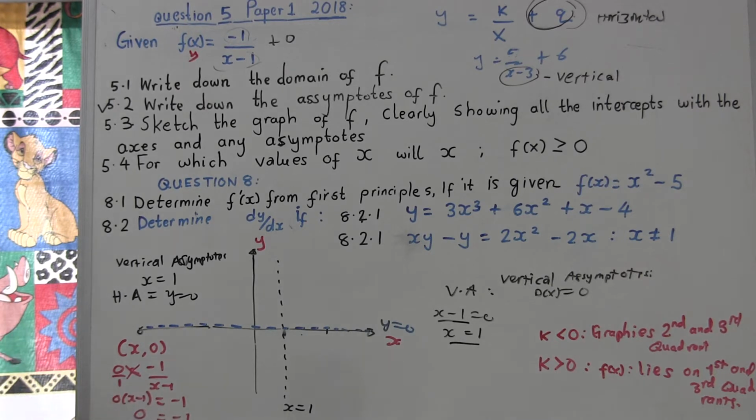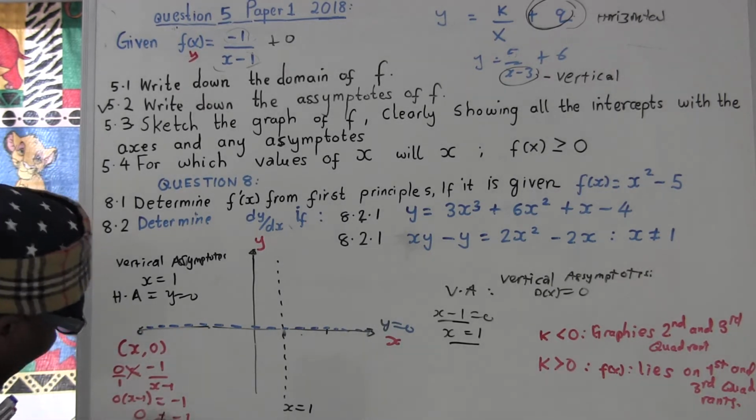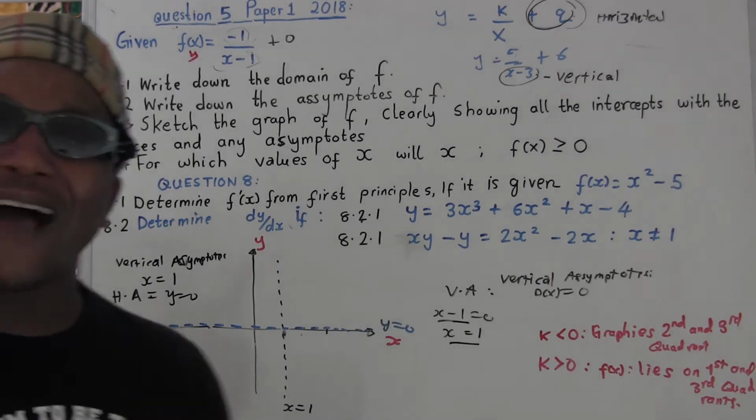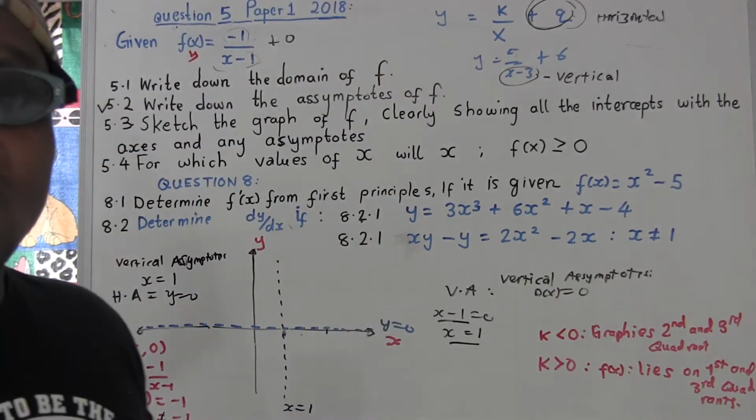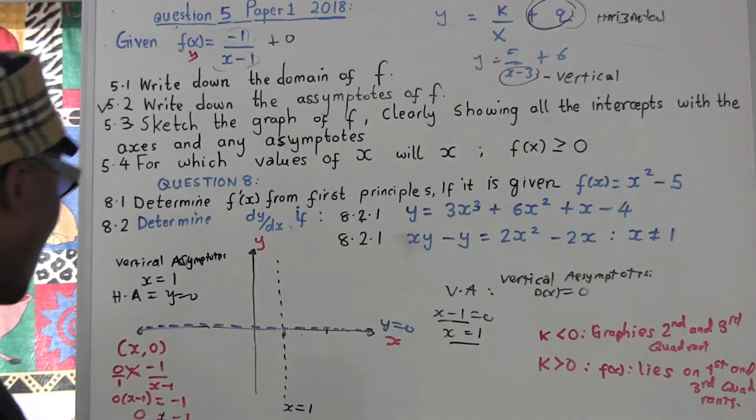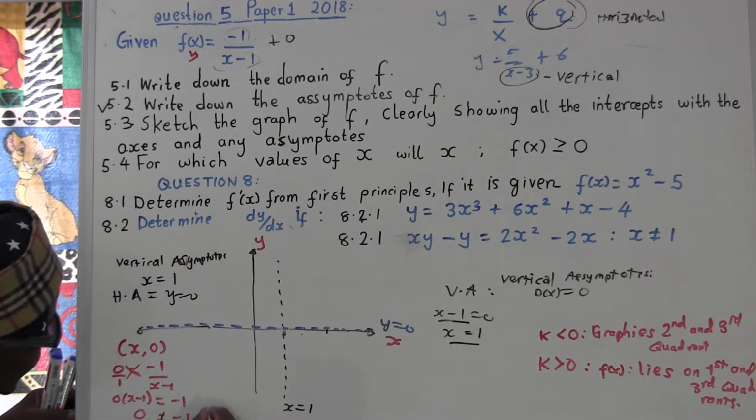0 times something, 0 equals -1. So mathematically, you cannot say 0 equals -1. That's not true, so it's not equal. So in other words, it seems like we don't have an x-intercept. This graph is not going to cut at x for this case. So I'll say no x-intercept.